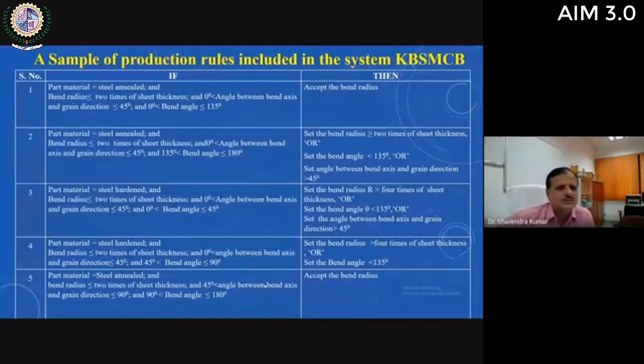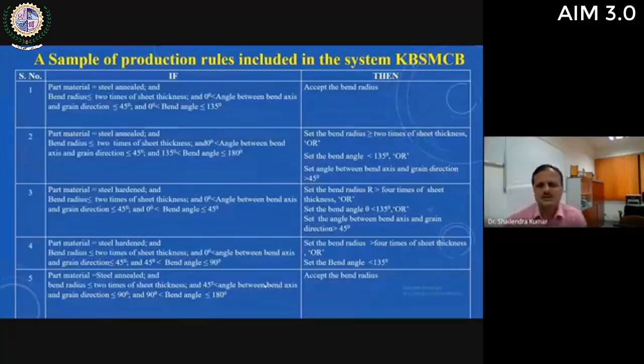This is just one sample: if part material is steel annealed and bend radius is less than or equal to 2 times the sheet thickness, and the angle between bend axis and grain direction is greater than 0 degree and less than or equal to 45 degree, and bend angle lies between 0 to 135 degree, the system will accept the bend radius.